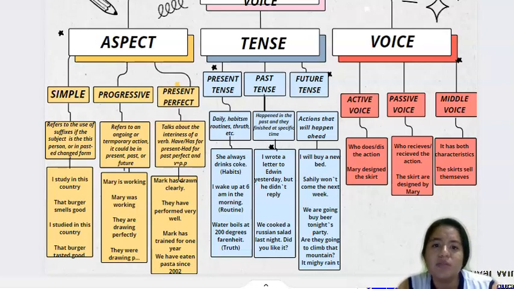Also, let's continue with the present perfect. This aspect talks about the use of the verb have, has in the present, had in the past perfect, and also the verb in the past participle to build the sentences. It also talks about when an action moves from the past to the present. I have some examples. Mark has run clearly, and they have performed very well.